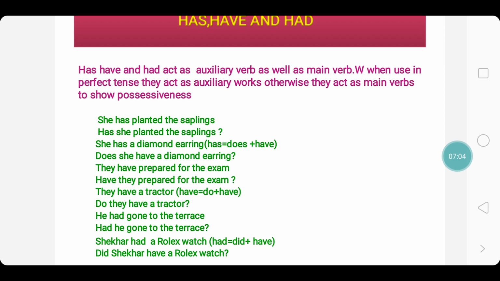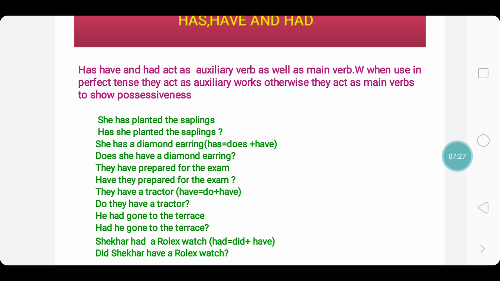Now let me explain it to you. She has planted the saplings. Here you have has as auxiliary verb and planted as a main verb. So you have no problem. Immediately we can make the question, has she planted the saplings?